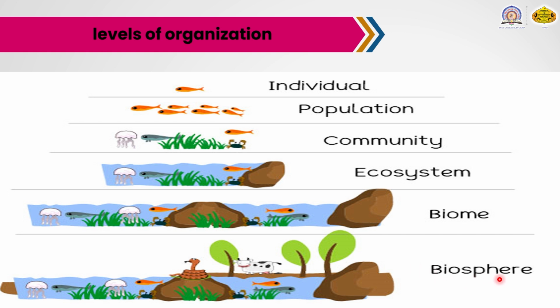Bio means living and sphere means the whole world. So in that whole world, all the biomes and communities are formed together in nature, so they can produce the biosphere. In that biosphere, there are also various plants, various types of animals, and various types of abiotic components. All these things are present in one region, and that particular region or world is known as the biosphere. So these are the levels of organization in ecology or the environment.